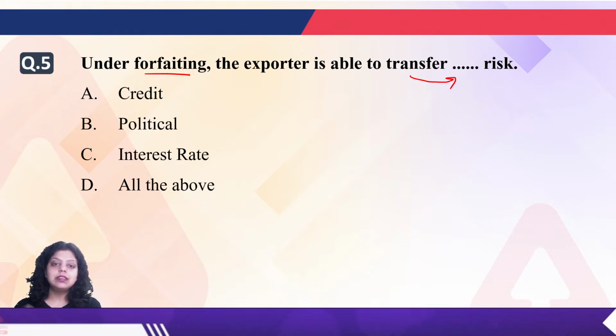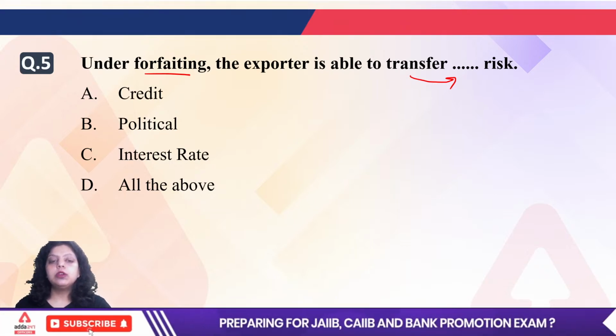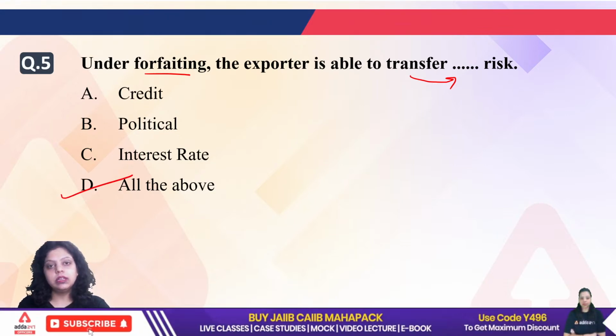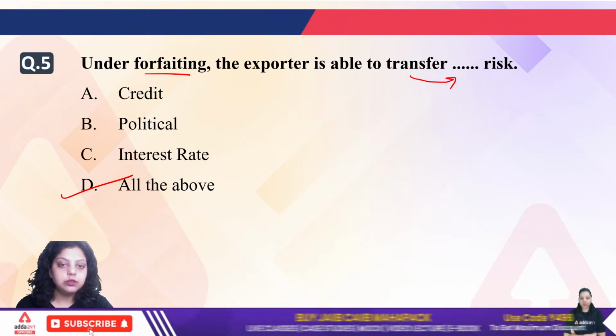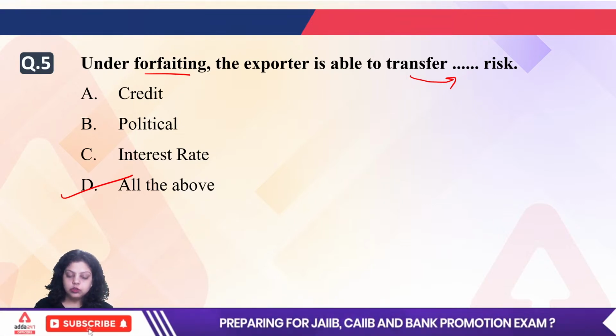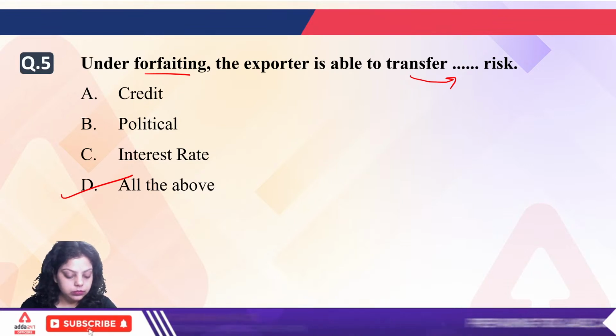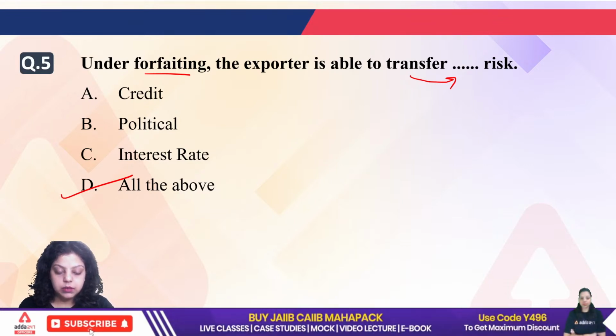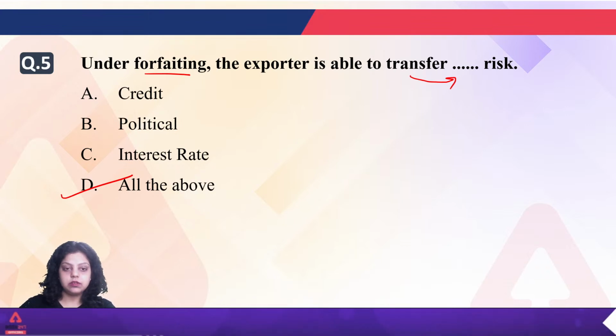Okay. So this is the mechanism of forfeiting, and by using forfeiting, the exporter is able to transfer all of the risk. He is able to transfer credit risk, political risk, as well as interest rate risk. Okay. So right answer will be D. Right answer will be D option. Correct. Now next.